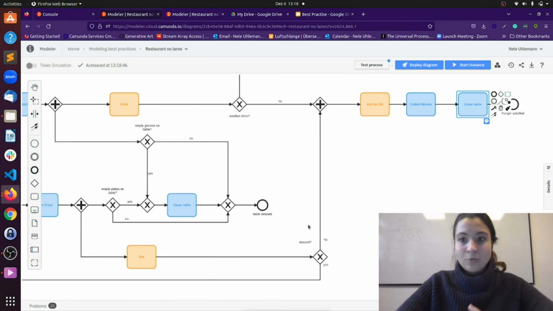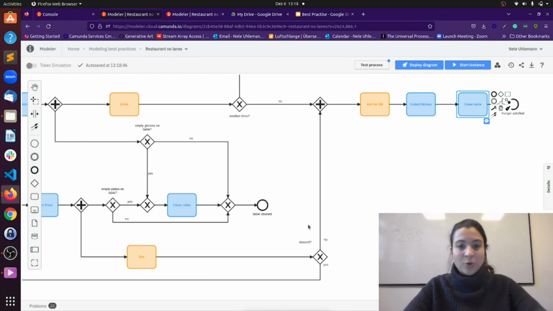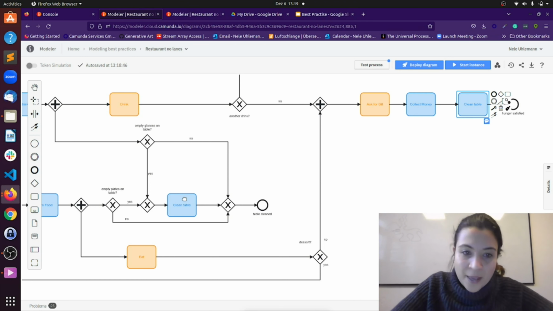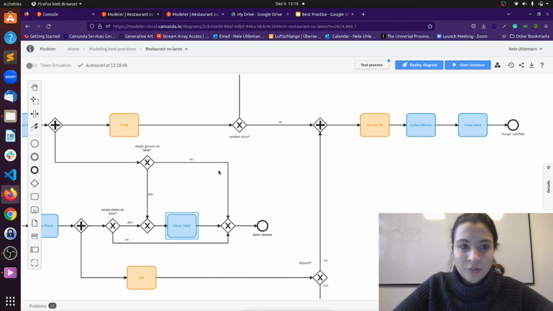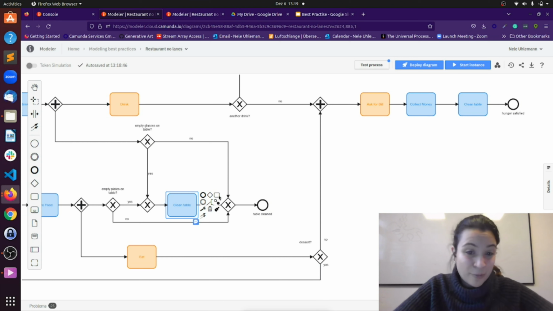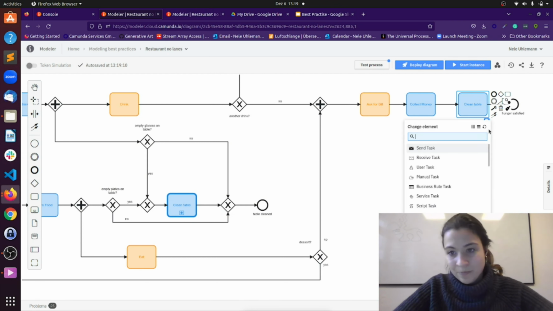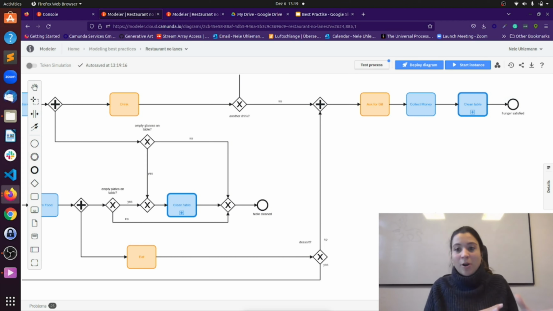So I could do multiple things now if I want to merge it. I could, for example, say if I really have this like at two different parts of the process, maybe even in a different process, I could say, okay, I make it a call activity, and that means I isolate this process and say this is an extra process.